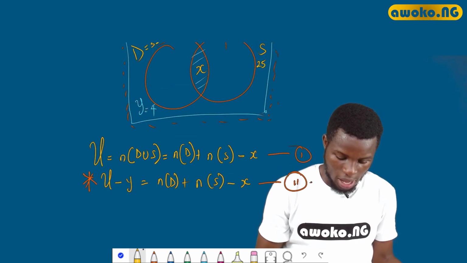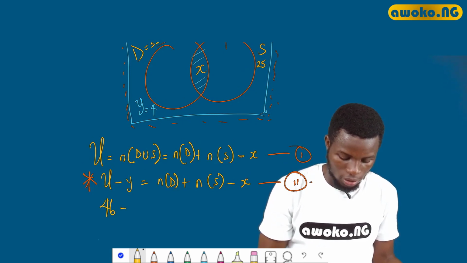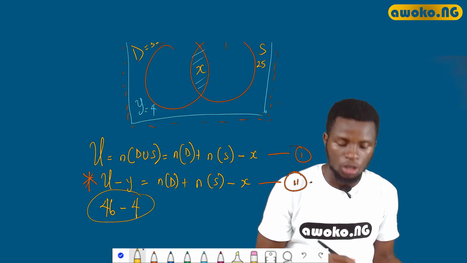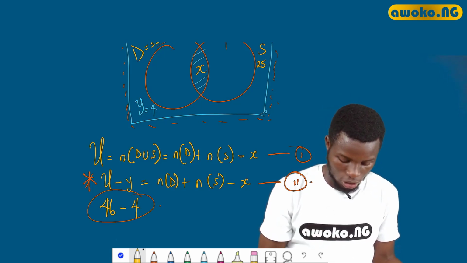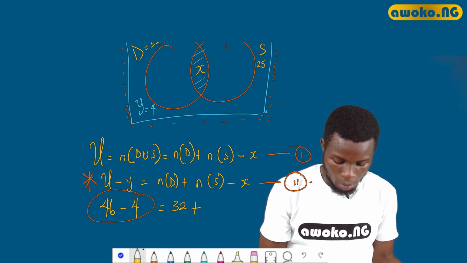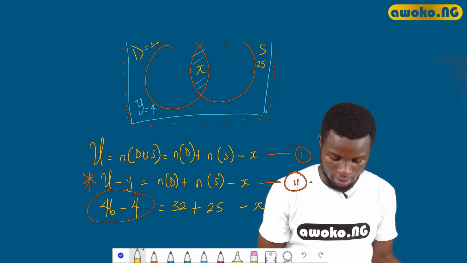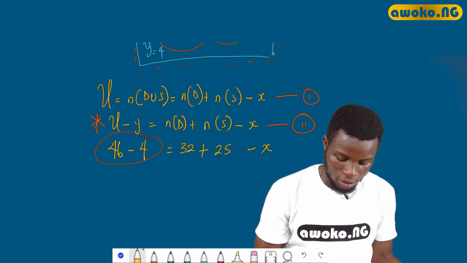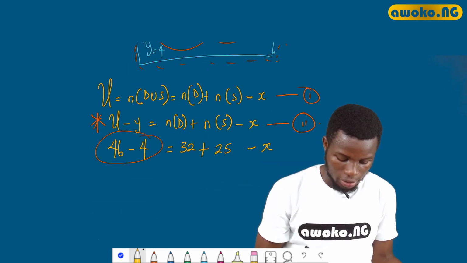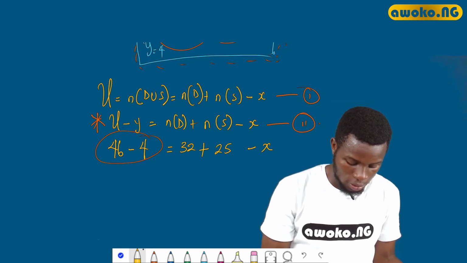So what we have here, we already have that our U is 46 minus our Y is 4. This gives us the actual universal set, which is also equal to number of drummers, we have 32, plus number of singers, we have 25, then minus X. Right? So if we do our normal plus and minus arithmetic, you will agree with me that 46 minus 4 will give us 42.